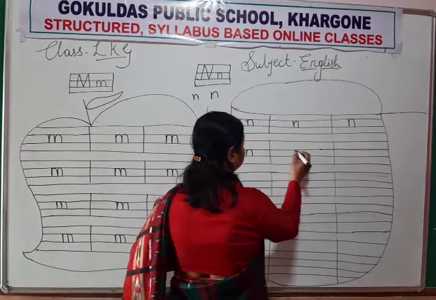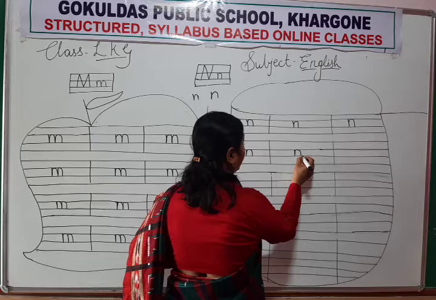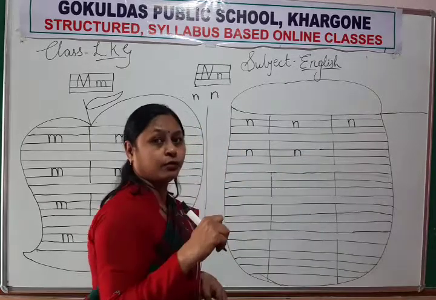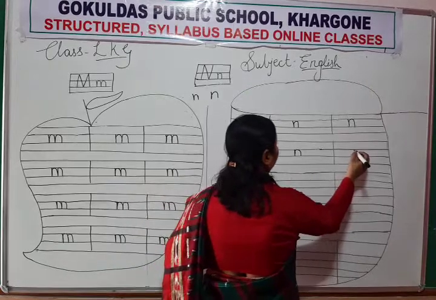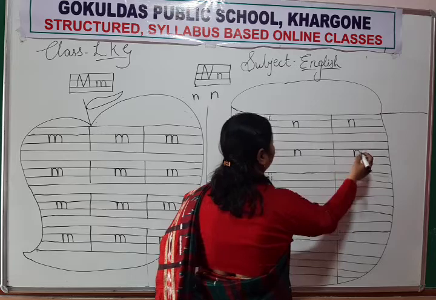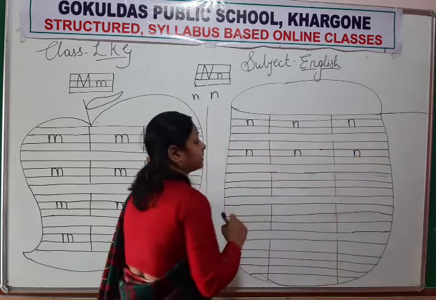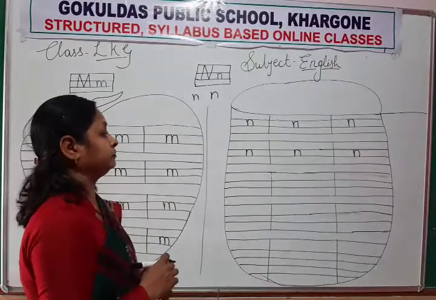Again, down, up, curve and down. Here also down, up, curve and down. Which letter will form? Letter N.